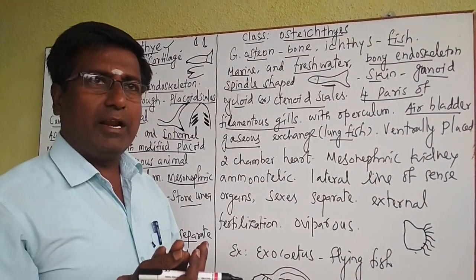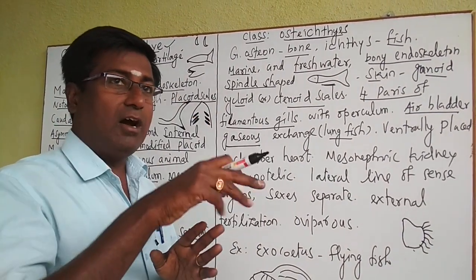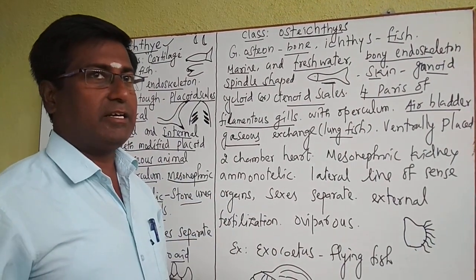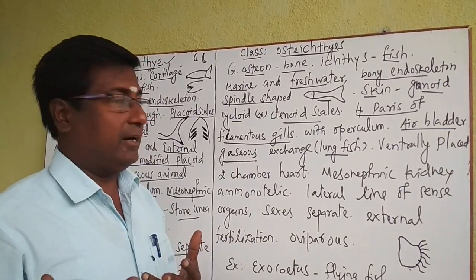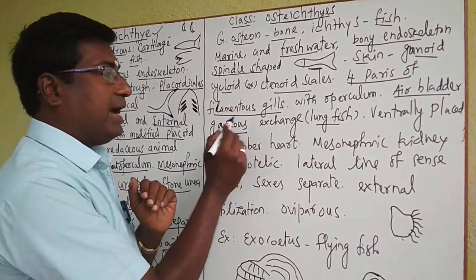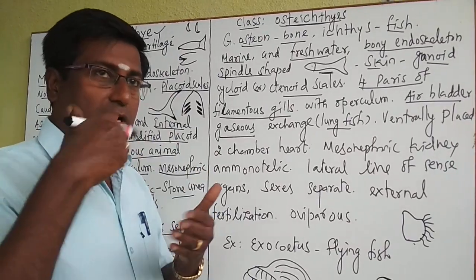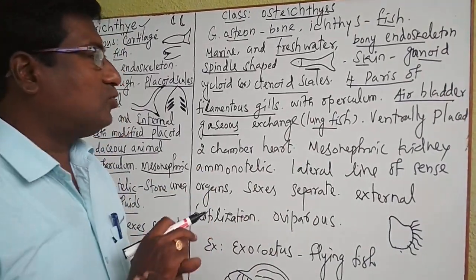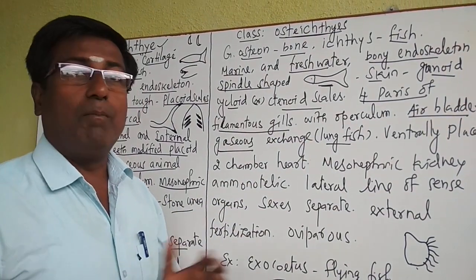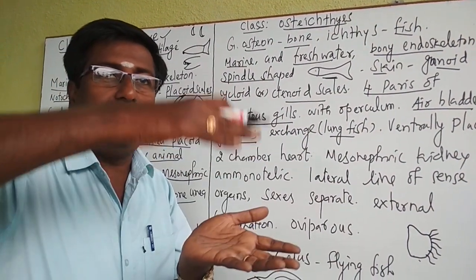But this air bladder may be connected with the gut or without the gut. Gut means intestine. This air bladder is connected to the intestine in some kinds, and some kinds are not connected. But it is particularly used for gaseous exchange. That means it is used to exchange oxygen and carbon dioxide in lungfish. And also, this is used in buoyancy. Buoyancy means floating in the water.